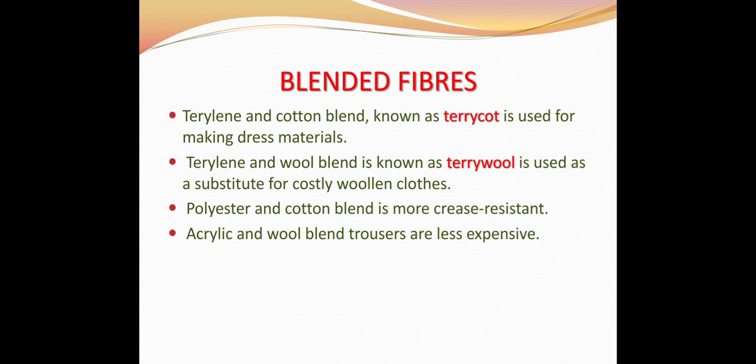Terylene and wool blend is known as terry wool. It is used as a substitute for costly woolen clothes. Polyester and cotton blend is more crease resistant, that is, they are not wrinkled quickly. And acrylic and wool blend trousers are less expensive, so they are relatively cheaper than the woolen trousers.